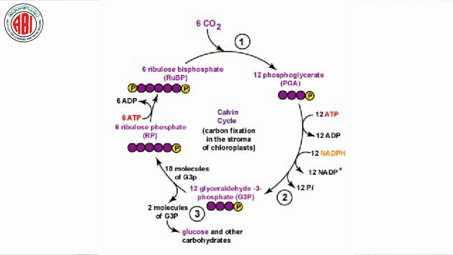The remaining 5 molecules of phosphoglyceraldehyde contain 5 phosphate groups and 15 carbons. Out of these 5 phosphates, two phosphates are released outside in the form of inorganic phosphate. Now the remaining, we will have 3 phosphates.